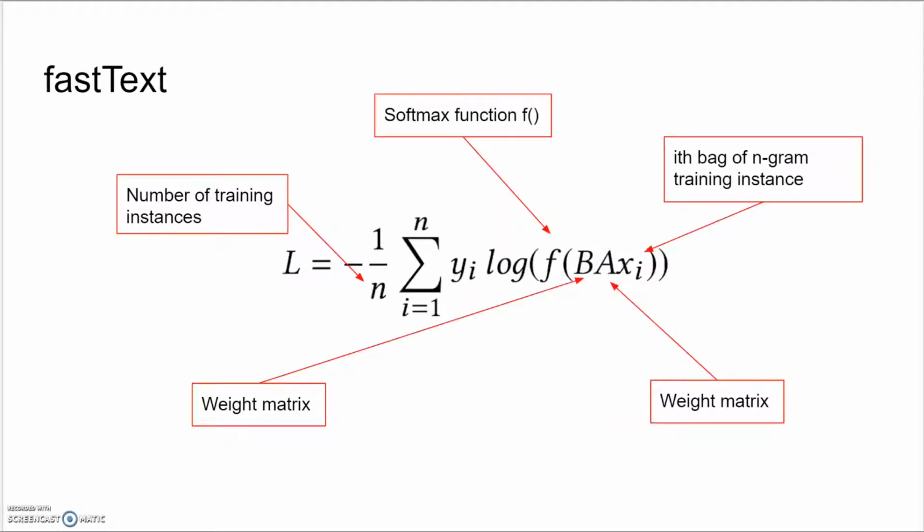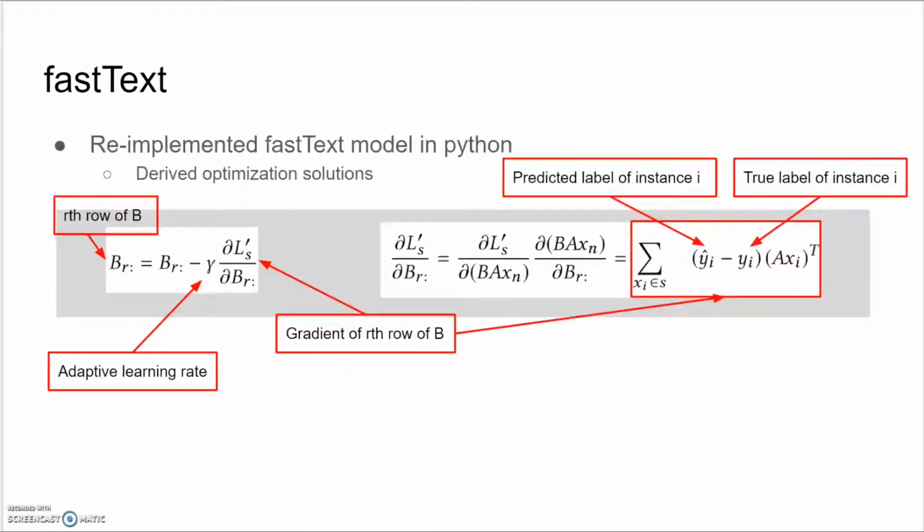The fastText model is optimized by minimizing the negative log likelihood over the classes, where A and B are both unknown projection matrices learned by minimizing the loss function. The predicted probability that x sub i belongs to class j is computed using the softmax formula. In order to gain a better understanding of how the fastText model works and to be able to make necessary changes to the model in the future, I re-implemented the model from scratch in Python.